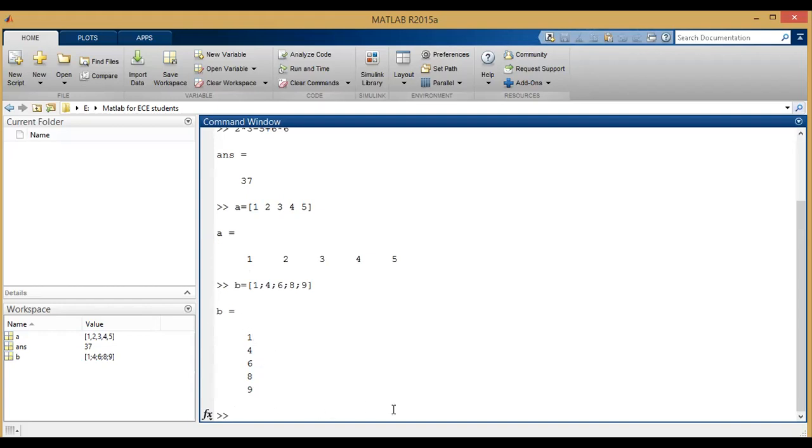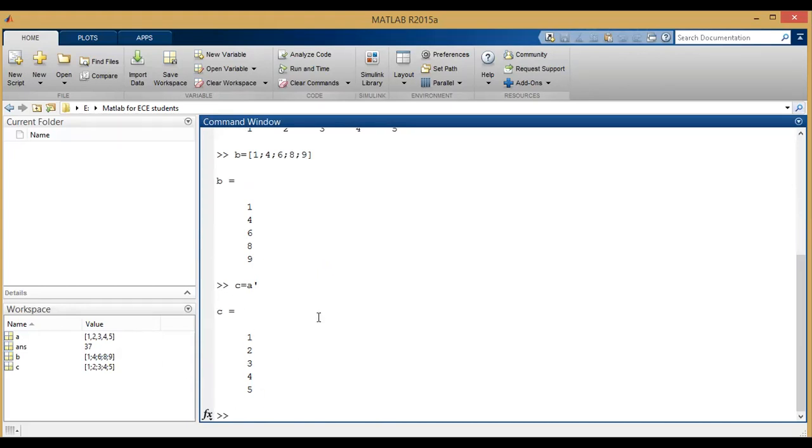Now we have another procedure to obtain the column vector. What we have to do is create a row vector first. Then you have to take the transpose of the row vector and assign it to some other variable C. Now what is C? C is equal to A transpose. To obtain the transpose, you have to use a single quote. Click on enter. Now C is a column vector.